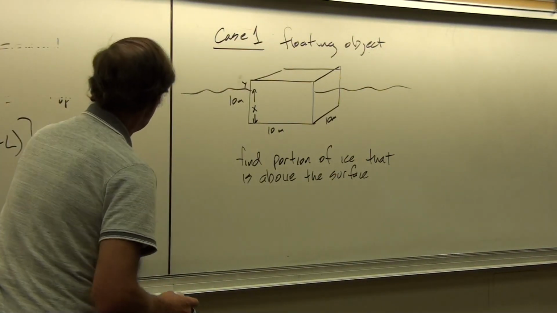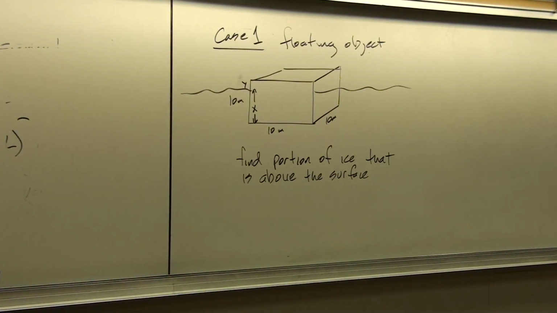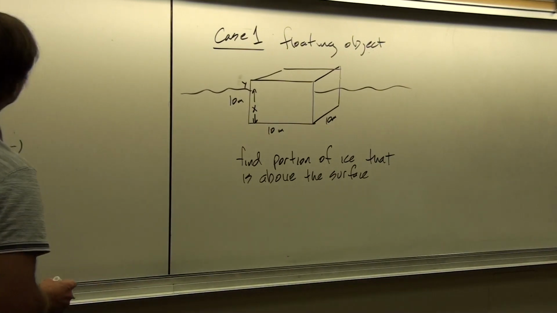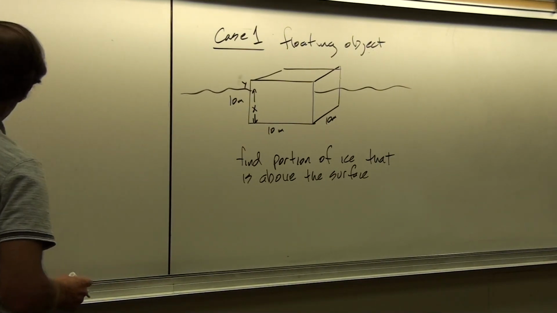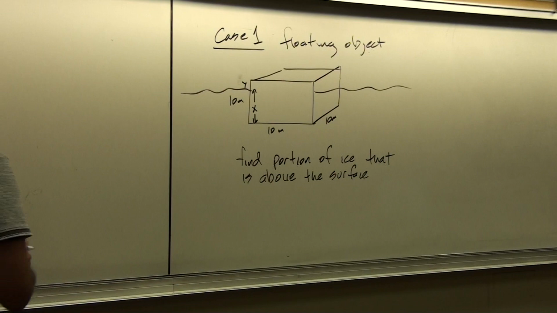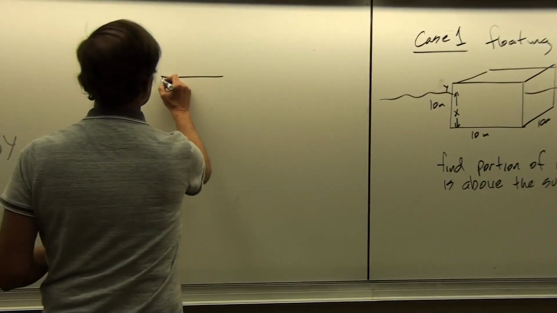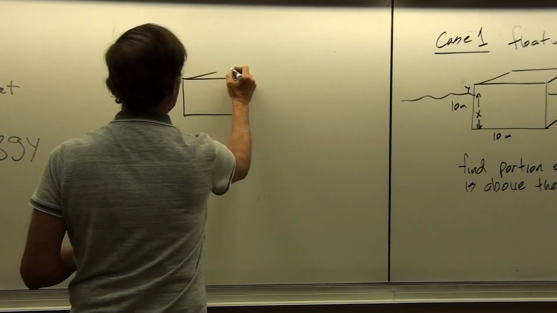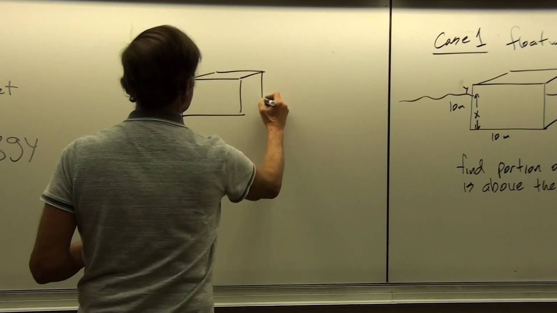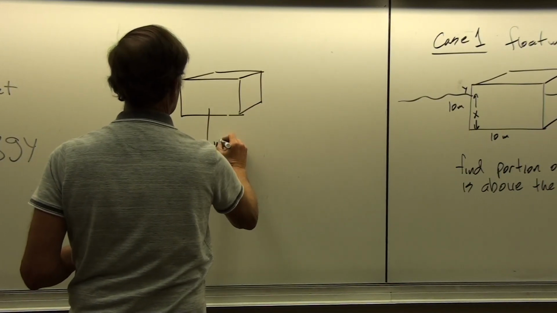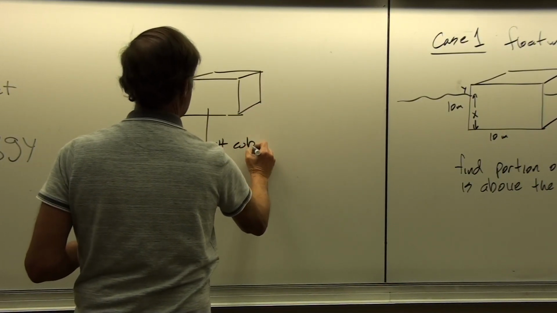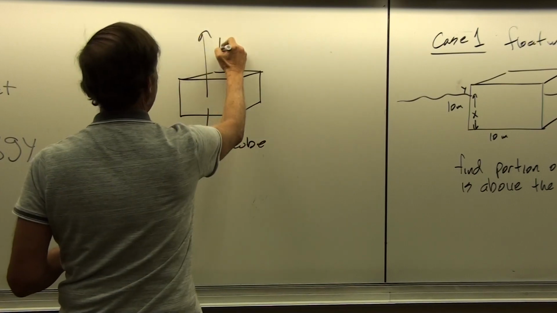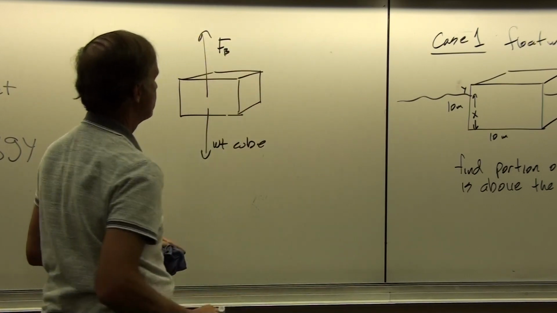Well, first of all, we have to realize that we're in static equilibrium. In static equilibrium, the forces must balance. So the weight of the cube is the downward force. That has to equal the buoyant force acting upward.